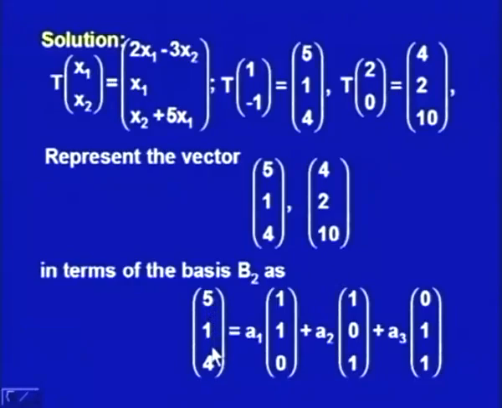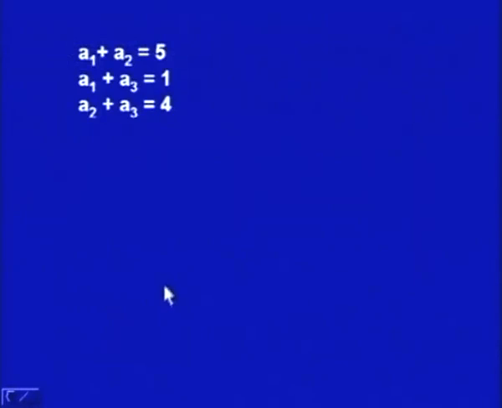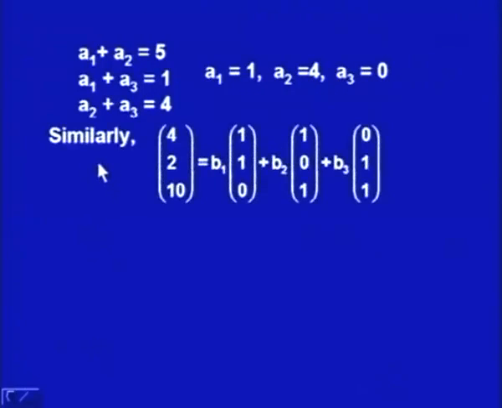So, (5, 1, 4) is represented as a linear combination of the basis vectors (1, 1, 0), (1, 0, 1) and (0, 1, 1). We have to determine a1, a2, a3 so that this equation is satisfied. For this purpose, a1 + a2 = 5, a1 + a3 = 1, a2 + a3 = 4. When we solve these three equations in three unknowns, we get a1 = 1, a2 = 4 and a3 = 0. That means we have obtained the image of the first vector in terms of the basis elements.